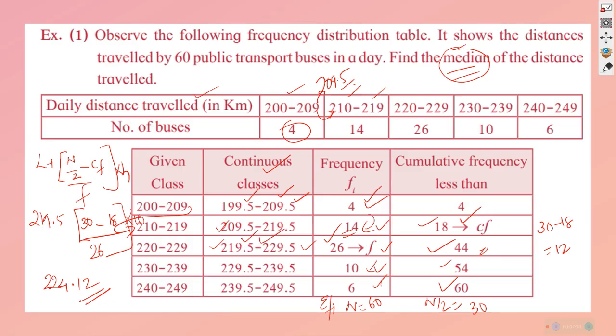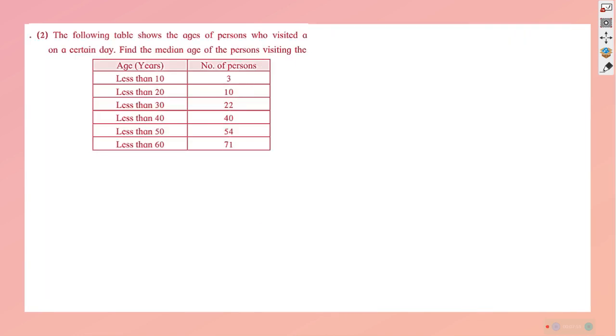So the formula is one of the fundamental things in statistics of your class. I made the concept clear. Statistics is data collection and enumeration of it, and it will help a lot. In that, first you studied about mean, then you studied about median. Its application is what is useful now. Understood? There can be many different situations where you will be asked to look at the following table, the ages of persons who visited on a certain day, and find the median age of the persons visiting.